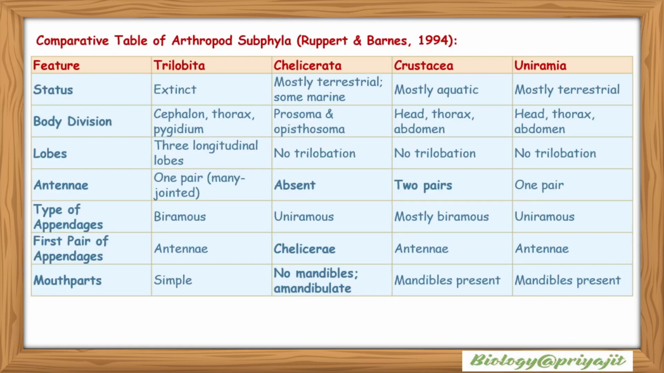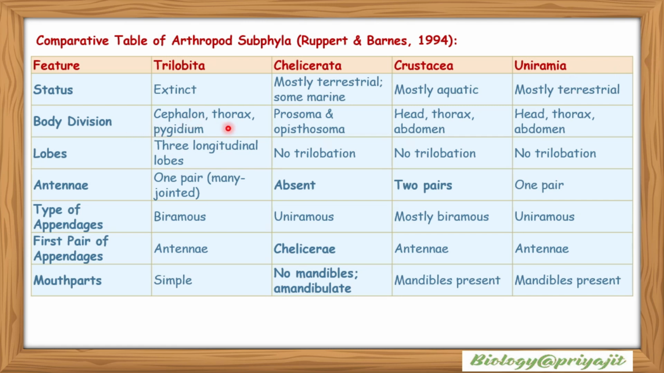So this is the comparative table of arthropod subphyla according to Ruppert Barnes. They can be classified into four subphyla: Trilobita, Chelicerata, Crustacea, and Uniramia. As for their status: Trilobita are extinct. Chelicerata, most of them are terrestrial. Some are marine. Crustacea, mostly they are aquatic, and Uniramia, mostly they are terrestrial.